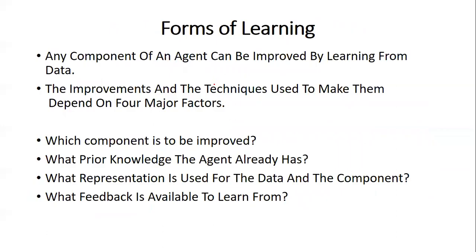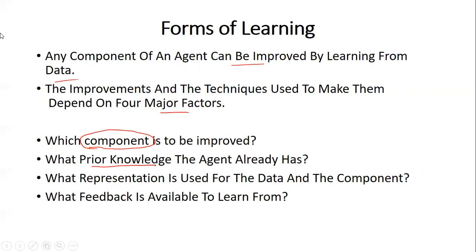When we talk about learning, any component of an agent can be improved by learning from data. The improvement and the technique used to make them depend on four major factors. These are the four major factors based on which learning happens. First, we should identify which component is to be improved, because when we learn, something is improved. Then we should know the prior knowledge the agent already has.